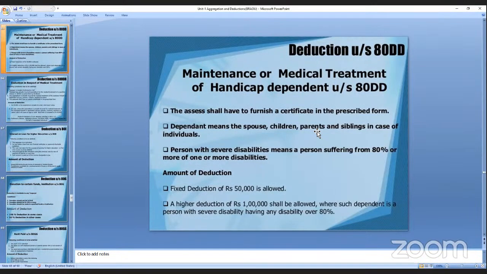A higher deduction of 1 lakh shall be allowed where such dependent is a person with severe disability, that is 80%. Are you getting it? When you see all this explanation you feel it is very lengthy, but when you put it on paper for the deduction, it will be very simple.